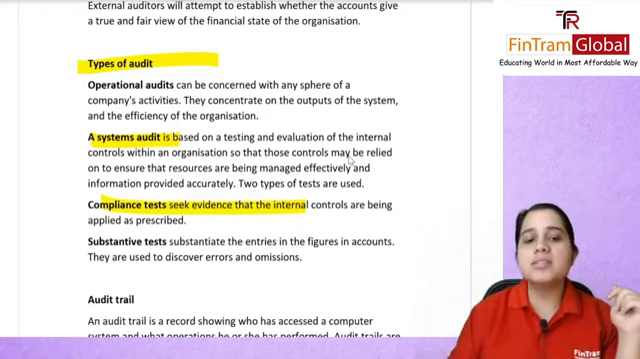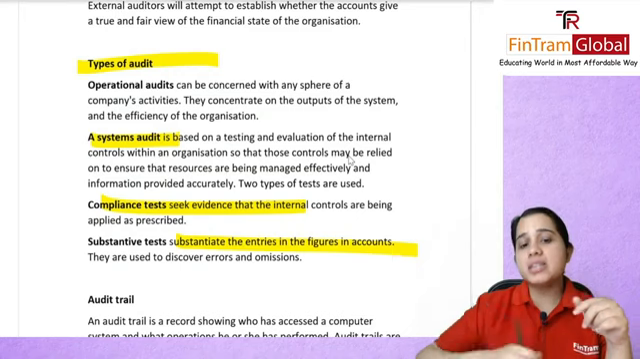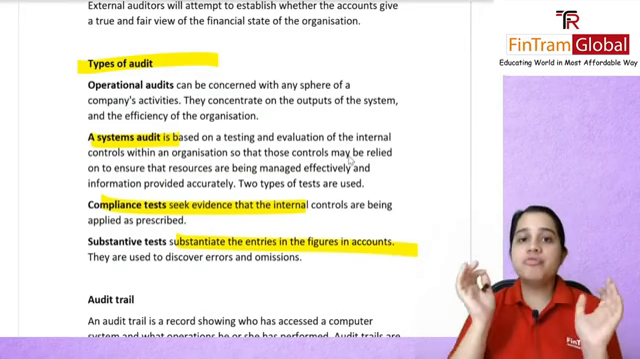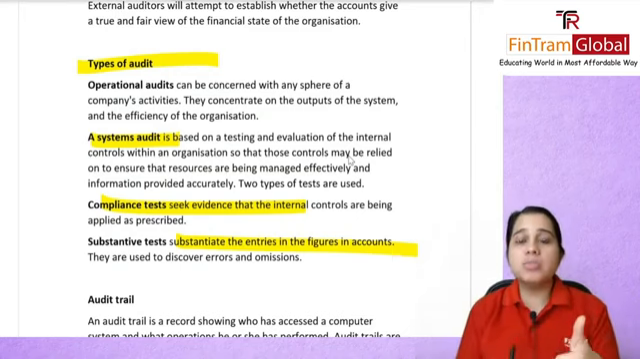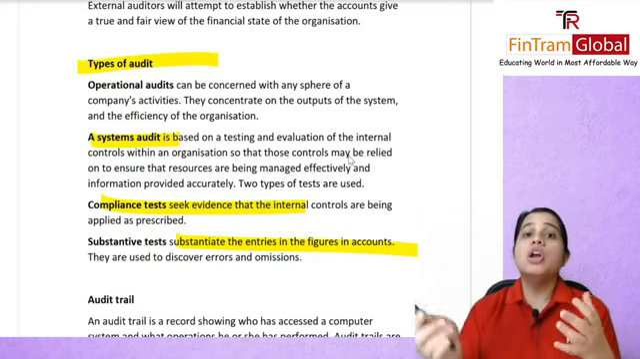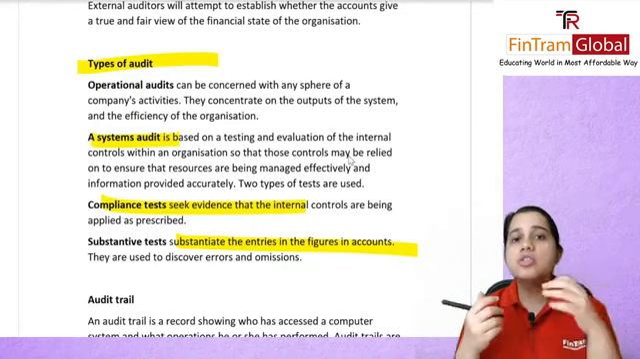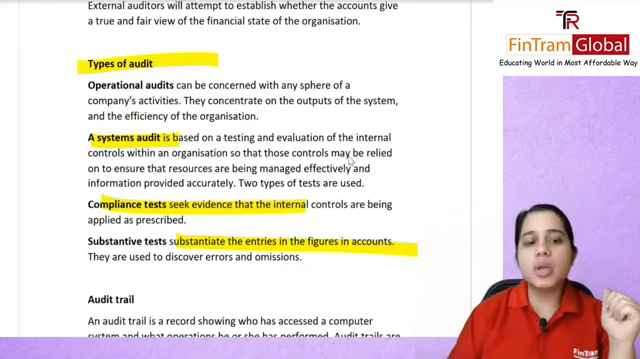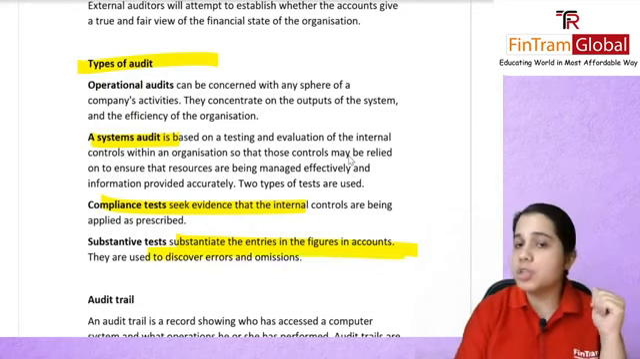And your substantive test is where you substantiate the entries and figures in the accounts. So whatever value is coming, let's say for cash I say $100 million, then you will see, is this 100 million actually correct? Do I have the evidence for that? That is your substantive testing. Basically here you can discover any error or omission.